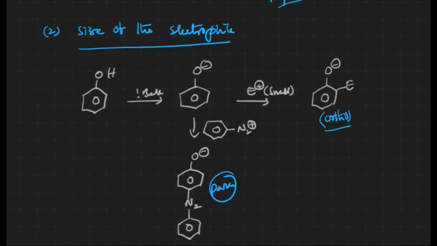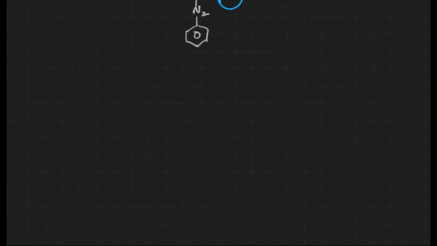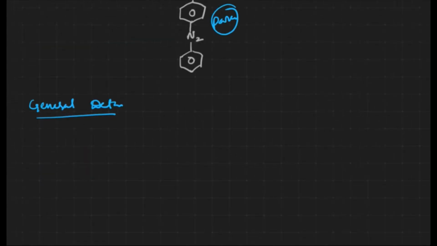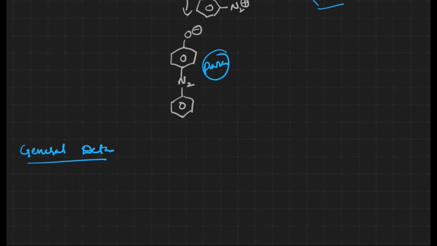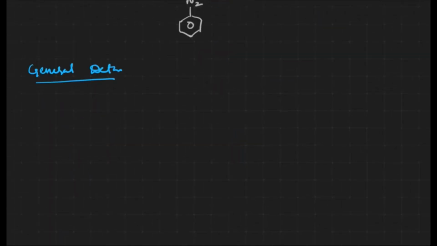Now I'll also give you some other general data related to the orientation. With one substitution on the benzene ring, we have discussed how electrophilic substitution takes place. Now let us take the case where more than one group is present on the benzene ring. What kind of substitution can we expect?